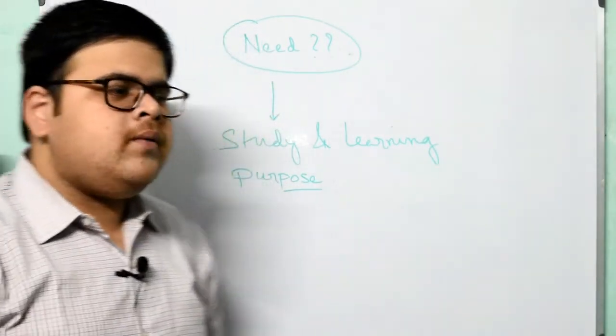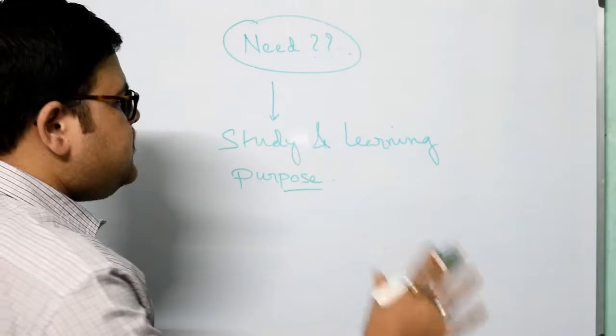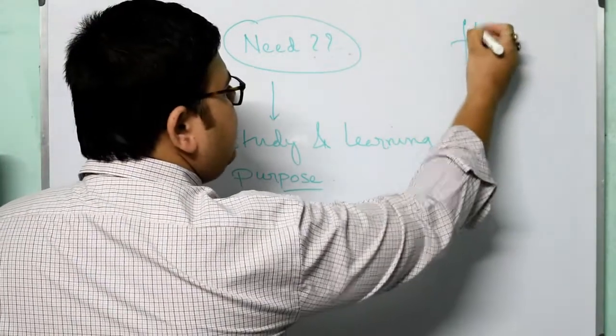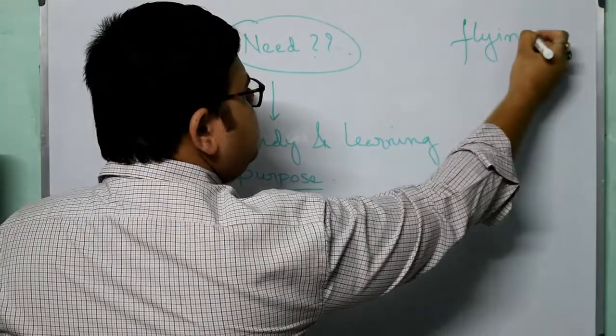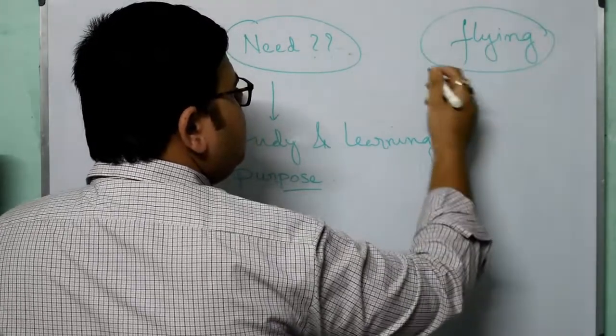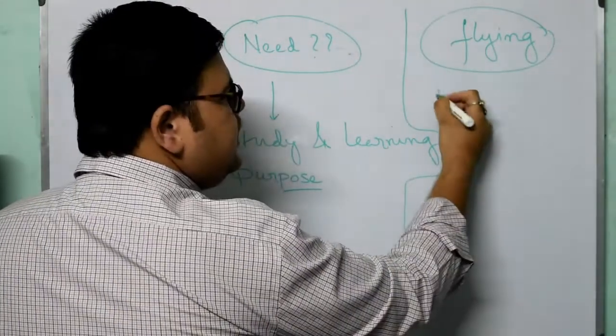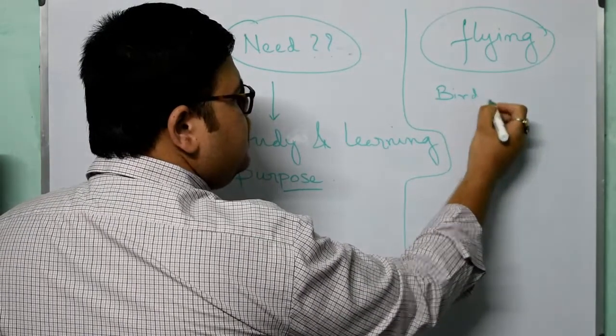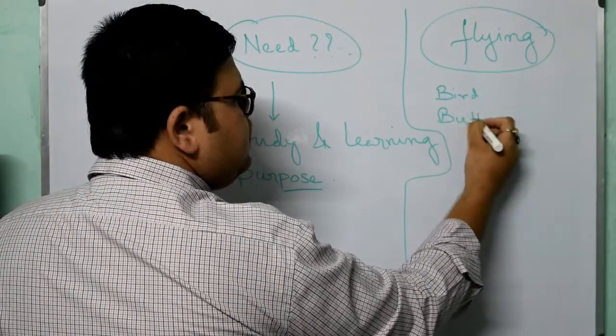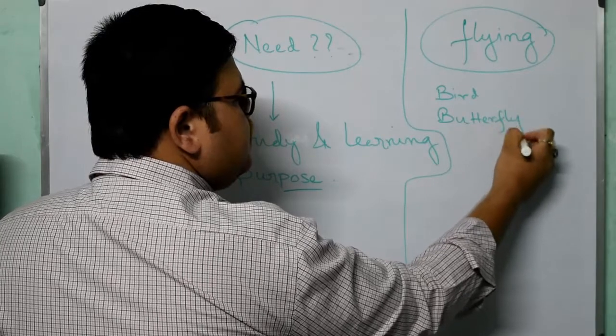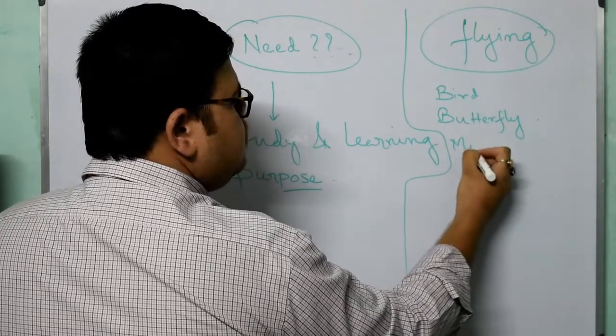So if we make a classification based on flying, then students, what are the organisms that we can classify here? We can give here bird, butterfly, then mosquito.